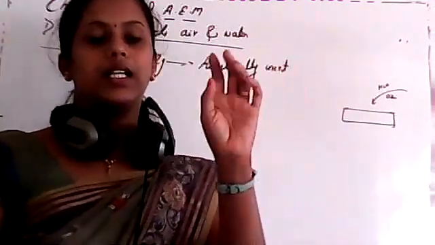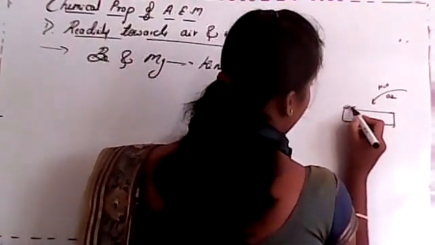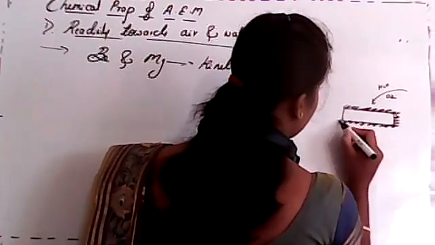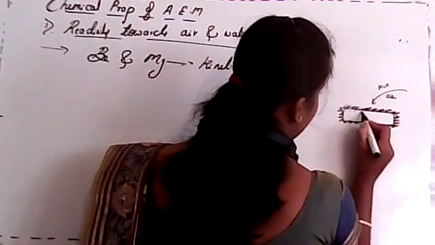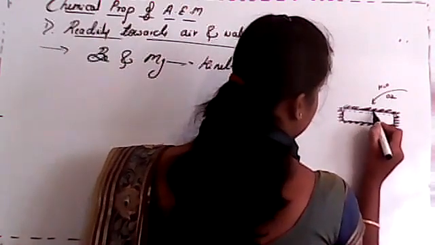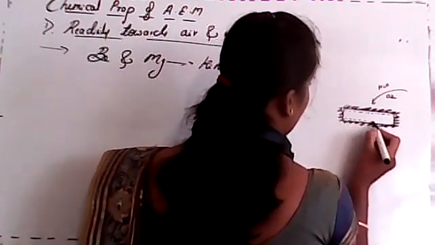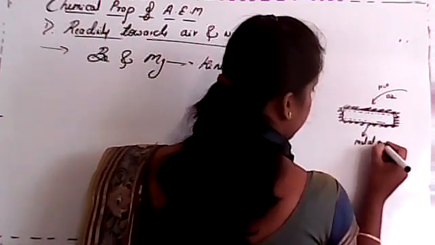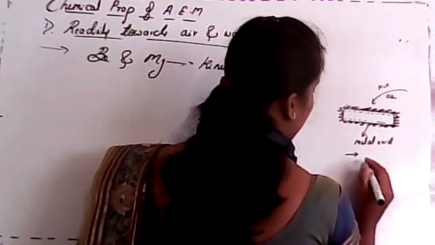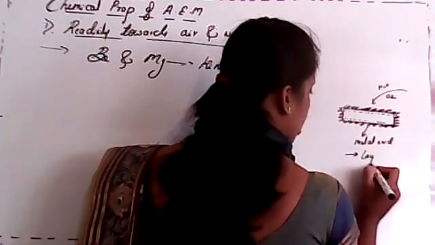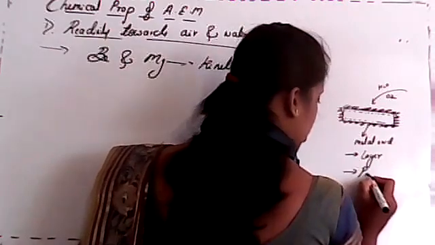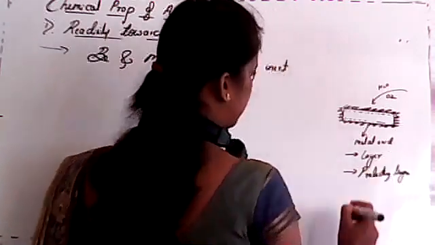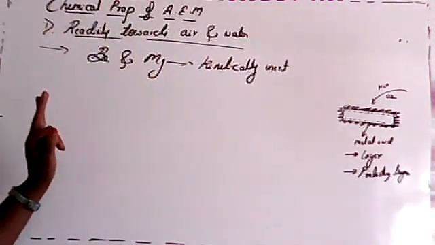Whenever it forms a coating, the second layer is free from reaction, because this layer is nothing but a metal oxide layer. We consider it our protecting layer. It will protect the second layer.